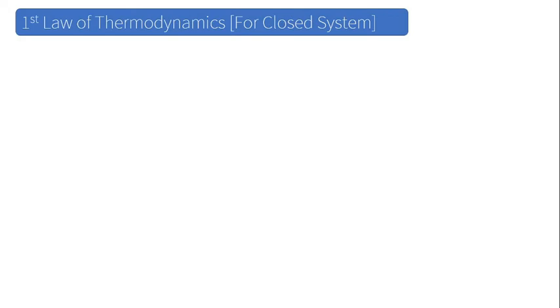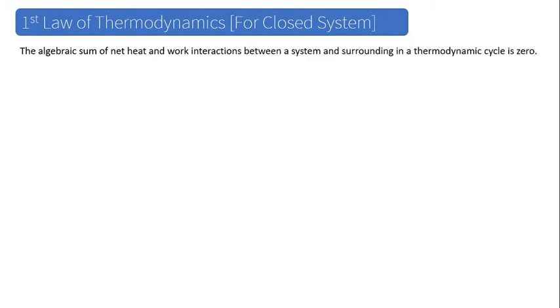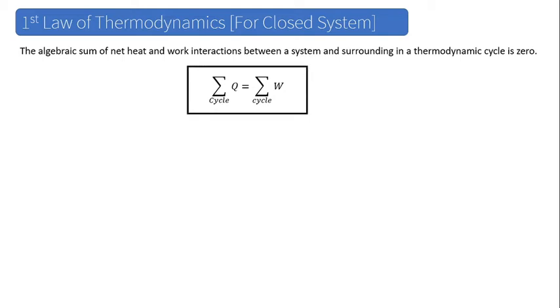So, from the first law of thermodynamics for a closed system, we can say that the algebraic sum of net heat and work interaction between a system and the surroundings in a thermodynamic cycle is 0, which can be mathematically expressed like this.